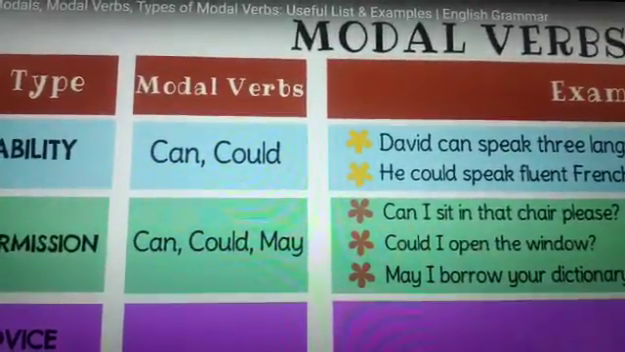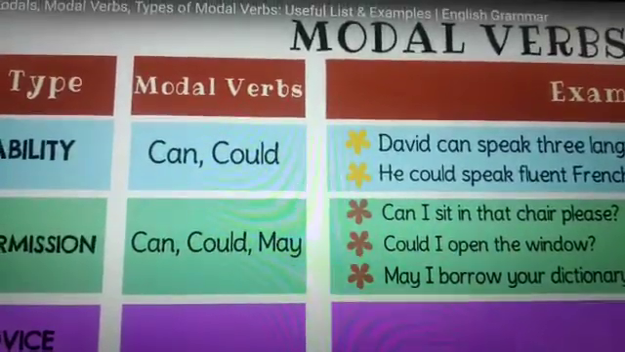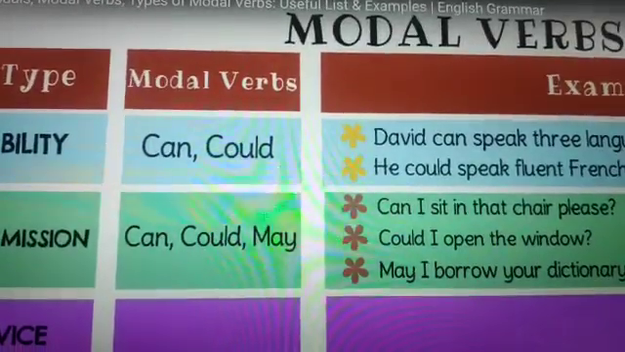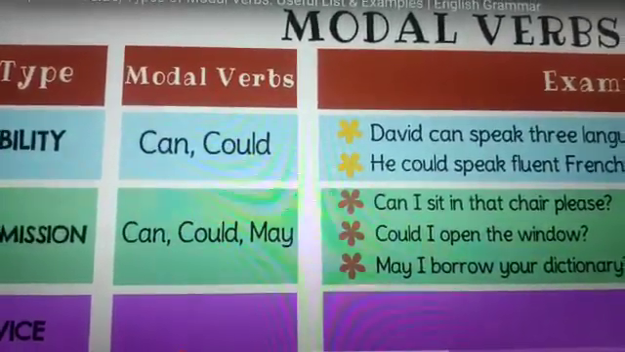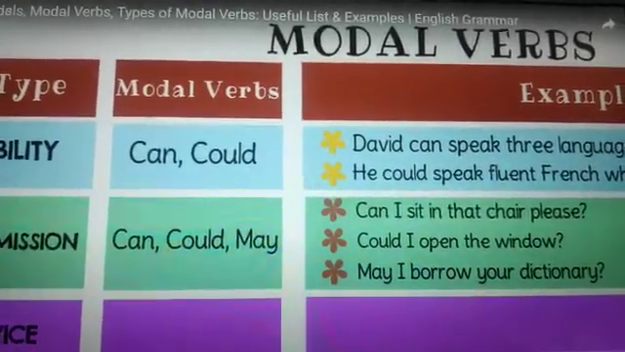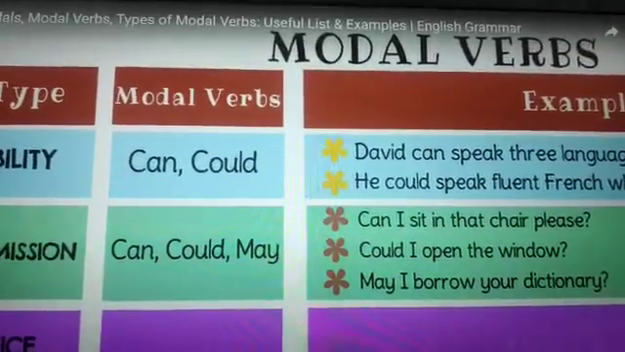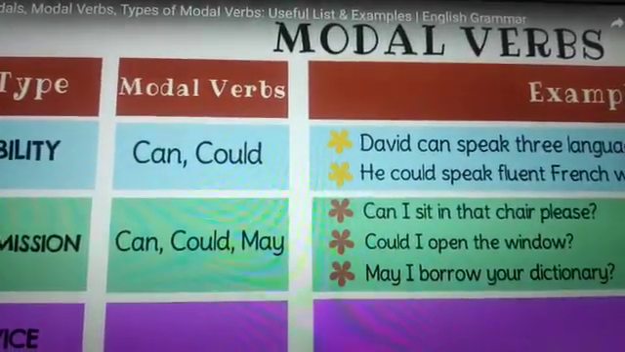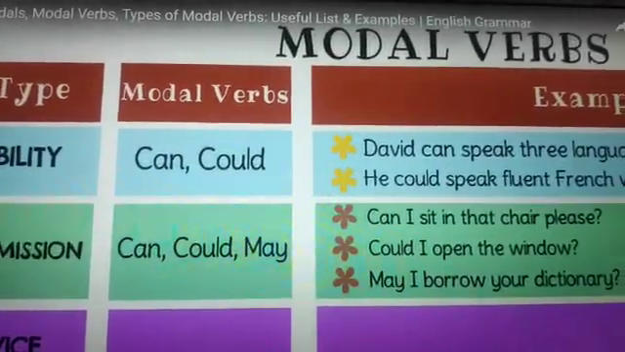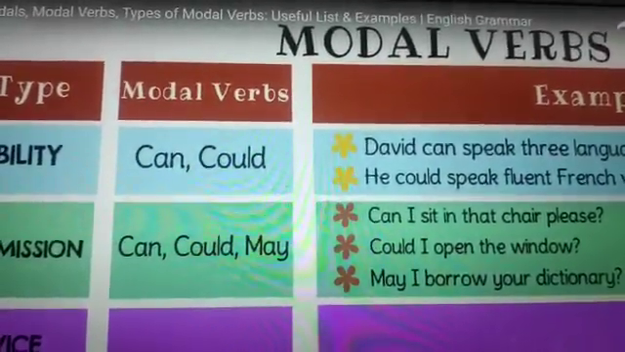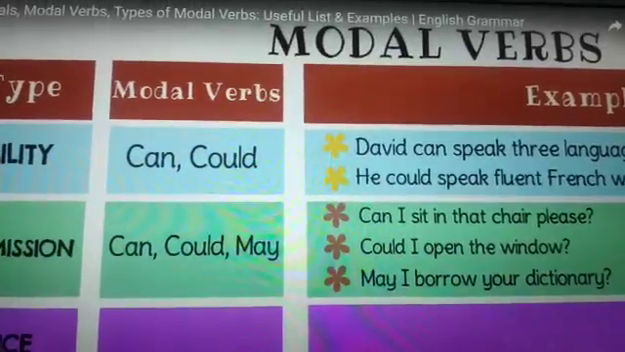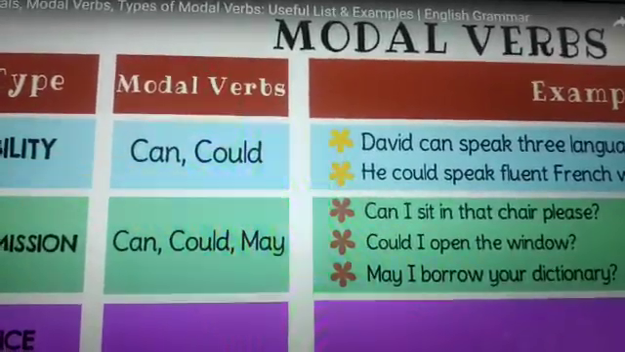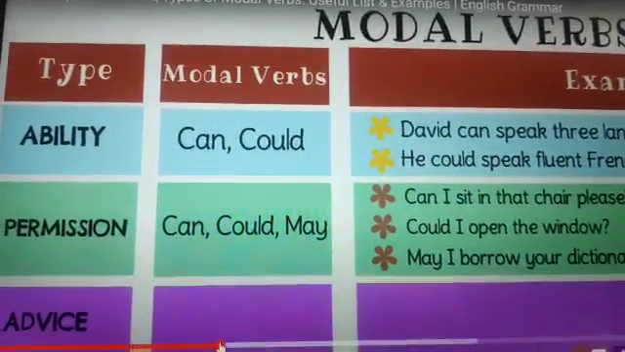And could is used for polite permission, for formal permission, like when you say, could I open the window? And may again is more formal. May I borrow your dictionary? May I come in? May I seek your permission to start the meeting? May I start the function? So when we ask about permission in a formal situation, then we use may. May is more formal. Now let's see the next one, that is about advice.